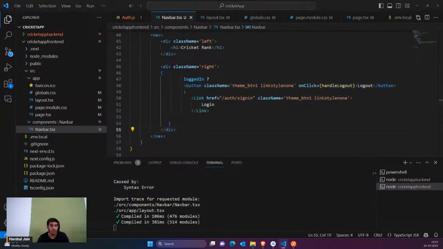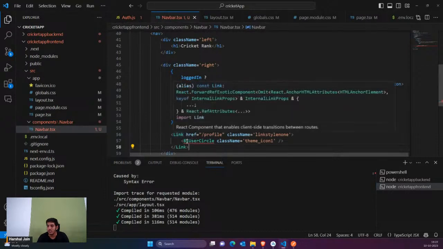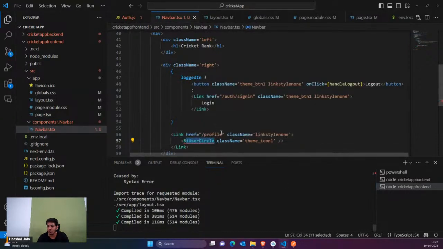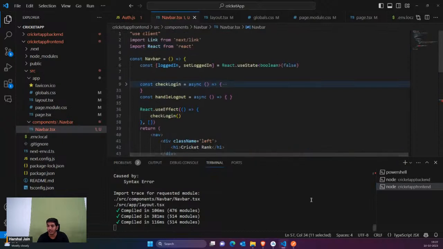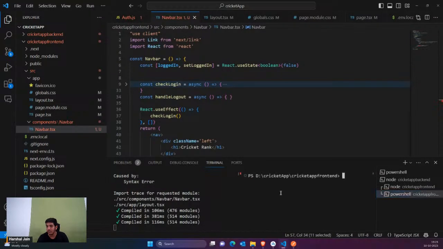One more thing, we can actually show the user icon also. For example, if the user has some profile page, I can show the profile page also later on. So we actually have to install React icons also. So what we can do is split this in the front end. I have to use React icons. And one more thing, that is